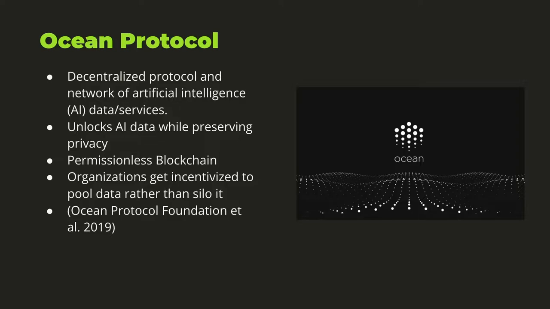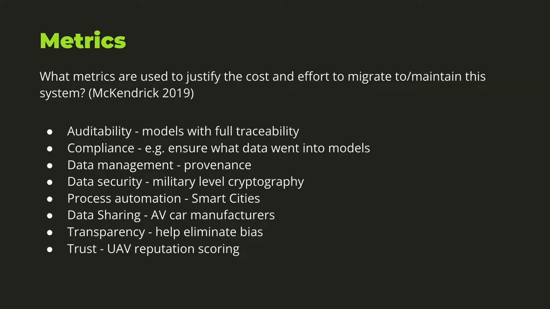So Ocean Protocol, of these different use cases and ideas for putting artificial intelligence data on the blockchain, is probably furthest along, at least as far as the research that I've done. This is actually on a permissionless blockchain. It's a decentralized protocol where data for artificial intelligence data sets will live, as well as different artificial intelligence algorithms and a bunch of other stuff. It's actually really deep, and I think it's interesting that it's an actual protocol as well. Another interesting thing about the Ocean Protocol is that it will have an incentivization structure, and there are a lot of different metrics for using blockchain with artificial intelligence data.